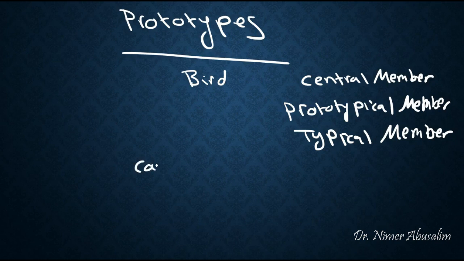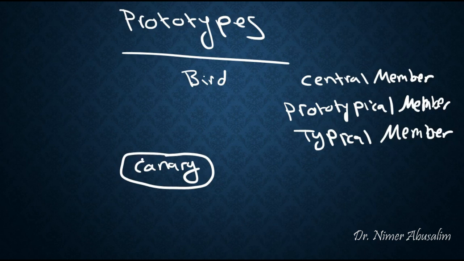So that would be, for example, canary. And let me just give a word of caution here. These prototypes are different when it comes to different cultures. So in one culture that lives near penguins, a penguin might be the first thing to pop to mind when they mention the category bird. But for now, let's just take one example, which is a culture which thinks about a canary first when they hear the category bird.